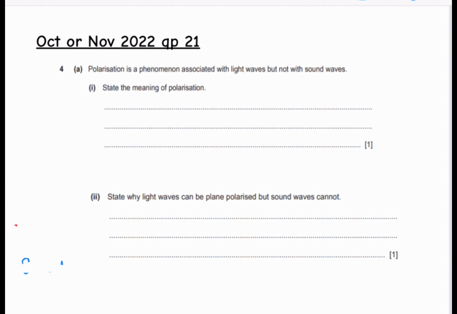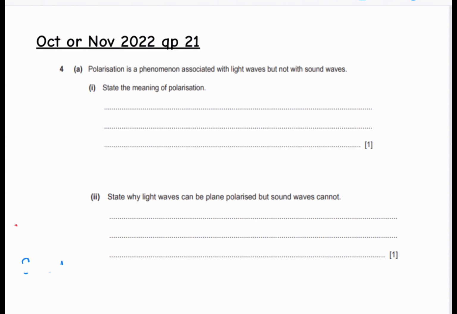We're starting off from October-November 2022, question paper 2-1. So this is number 4, where they asked about polarization. This topic has been asked recently. It's a new addition to our syllabus, especially polarization and Malus's law. So it's very likely that it might be highly examinable in these few years. So it's a very important concept to know.